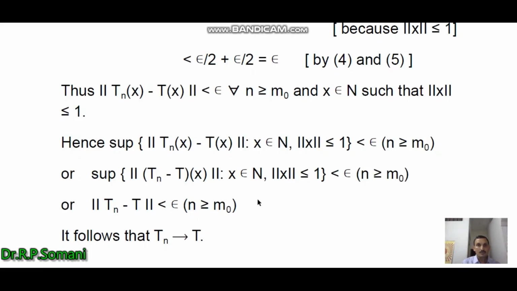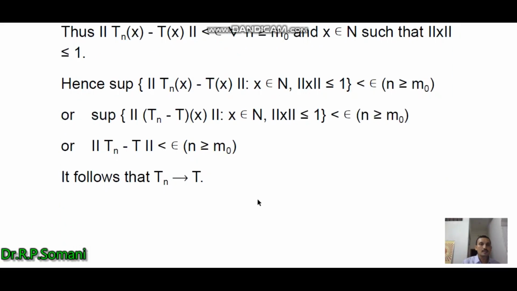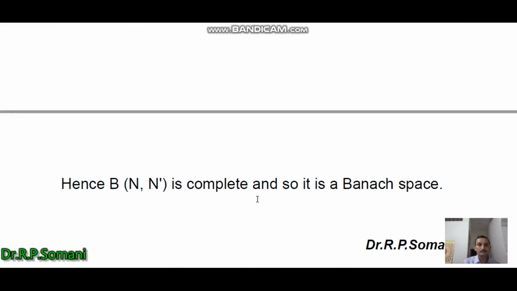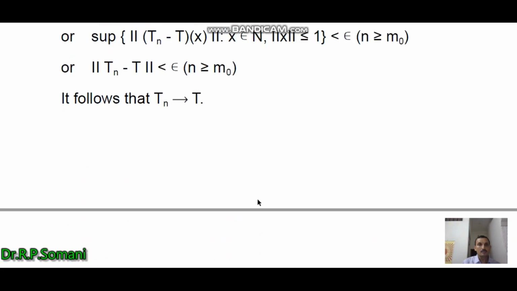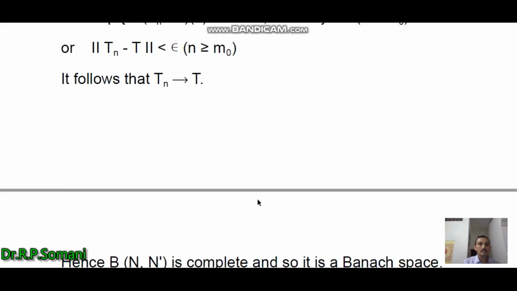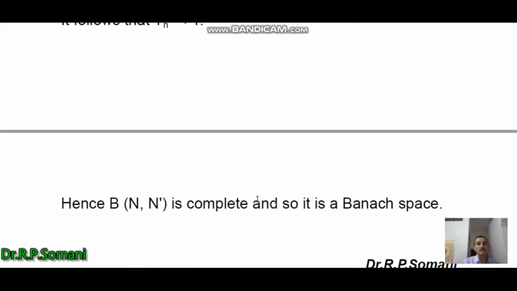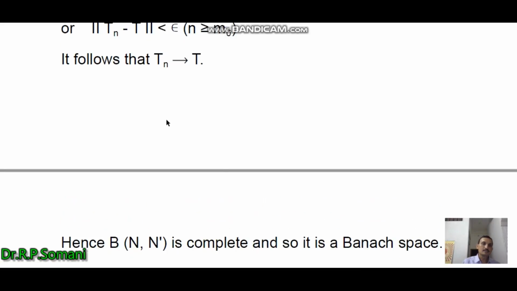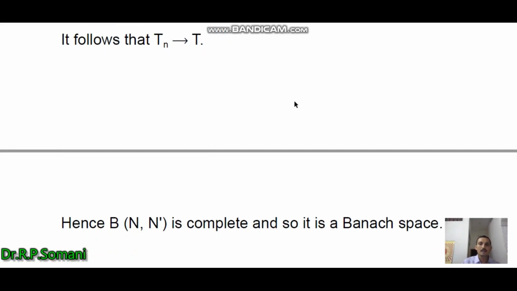So in this way we have shown that Tn is tending to T. That is, this limit exists: a Cauchy sequence is a convergent sequence, and therefore B(N, N dash) is complete, and so it is a Banach space.